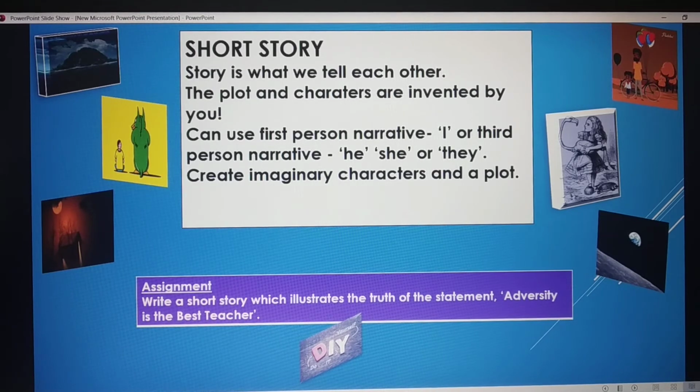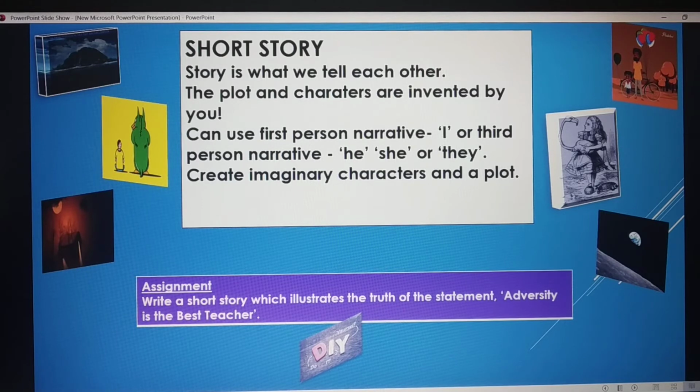Now, let us see how you can write a good short story. Who doesn't like a story, right? We tell that to each other. Story is what we tell each other. And the plot and the characters are all invented by you. You are like God here. The reins are in your hands, and you can enjoy creating the plot and characters.